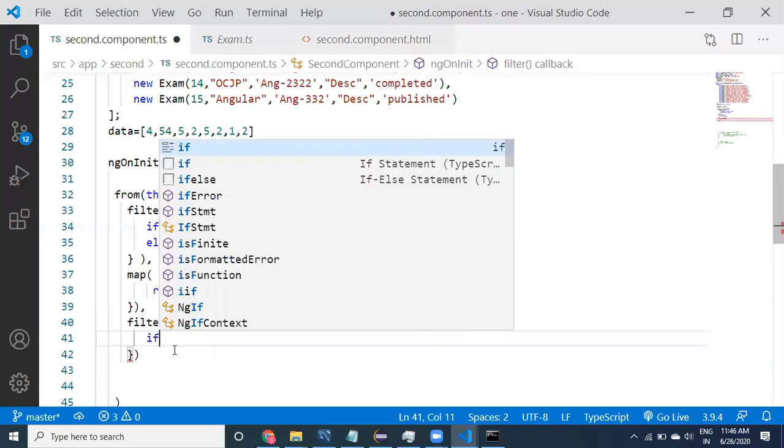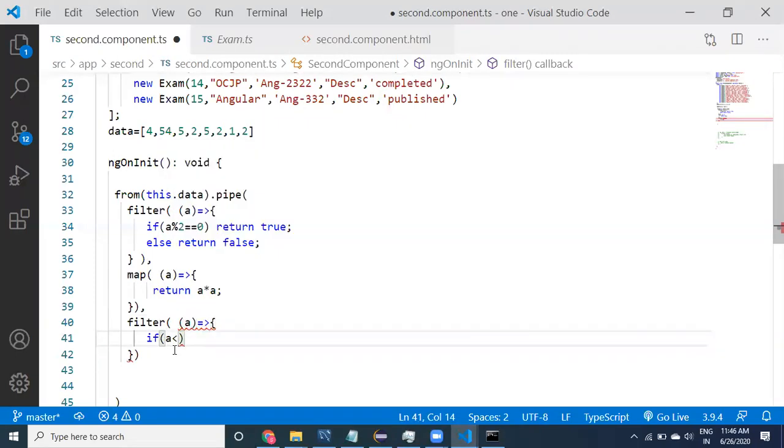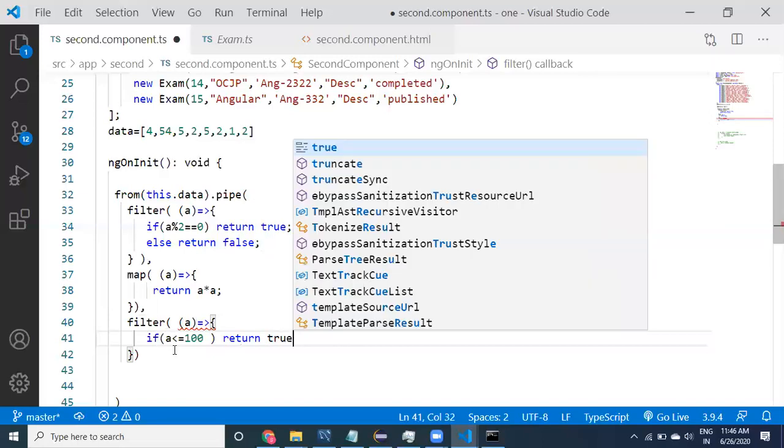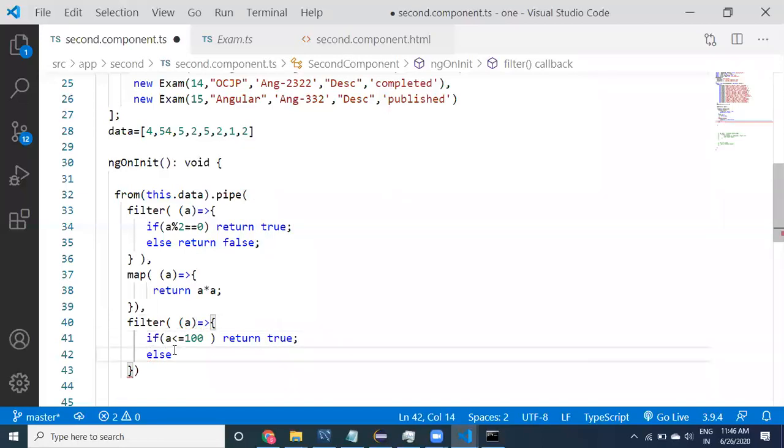If a is less than or equal to 100, return true, else return false. See, this is the map, and this is the filter again.